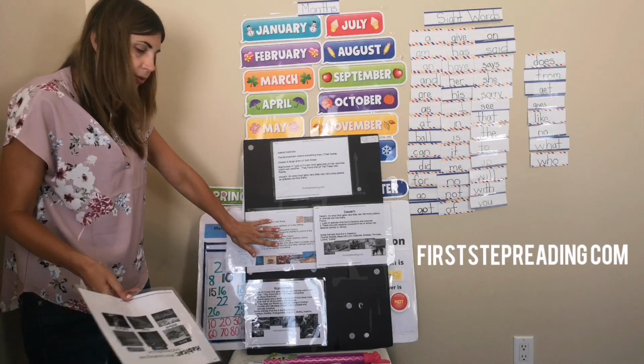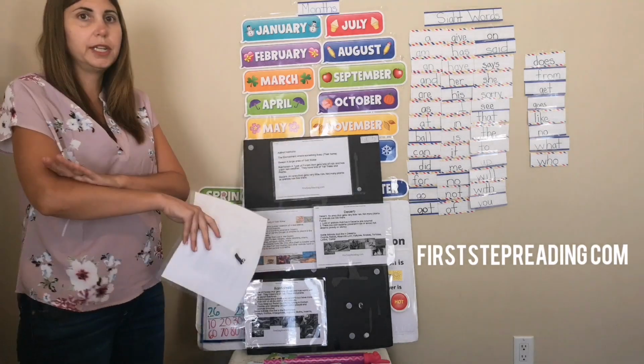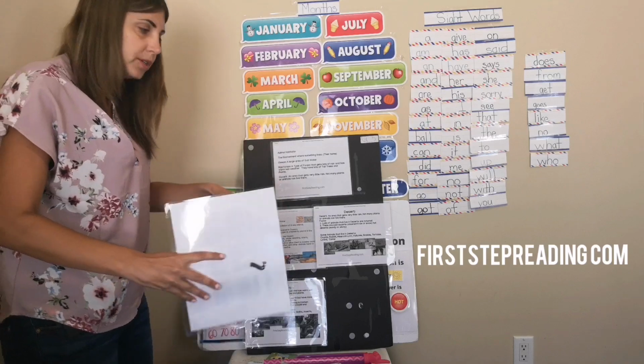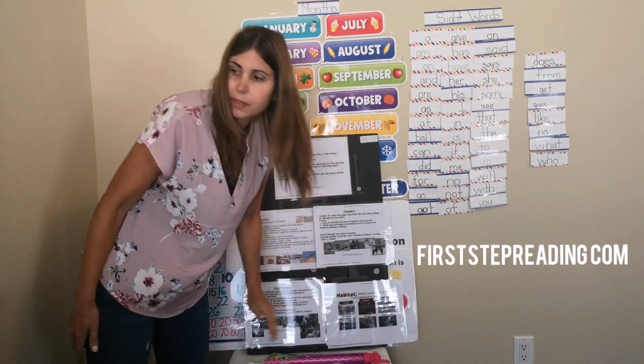So we talked about oceans. Today we're going to talk about desert. So an ocean is animals that spend most of their time in the water, right? And the desert's very different.